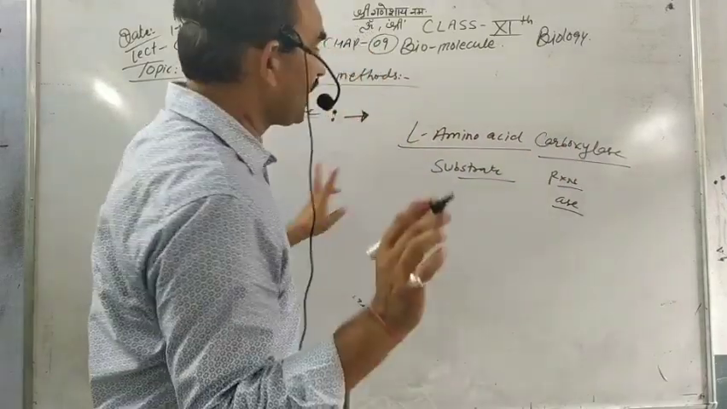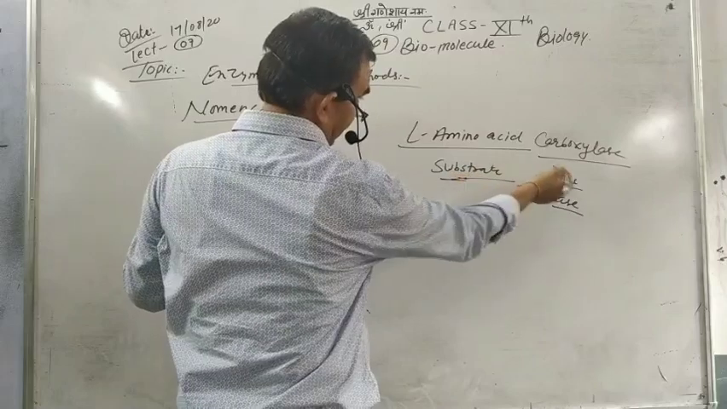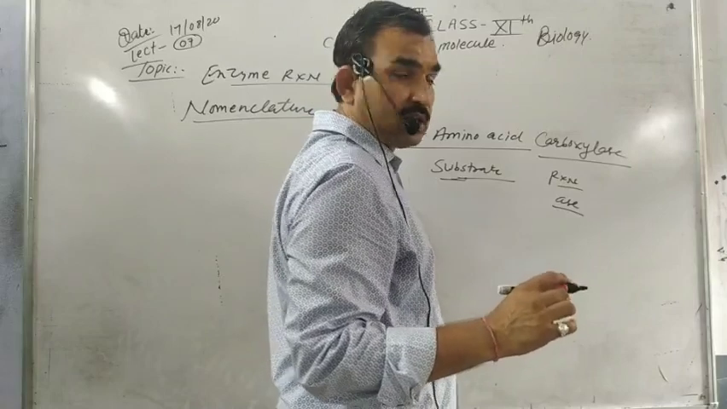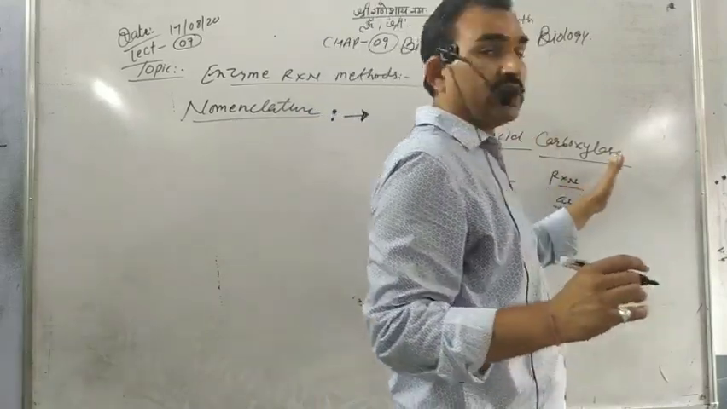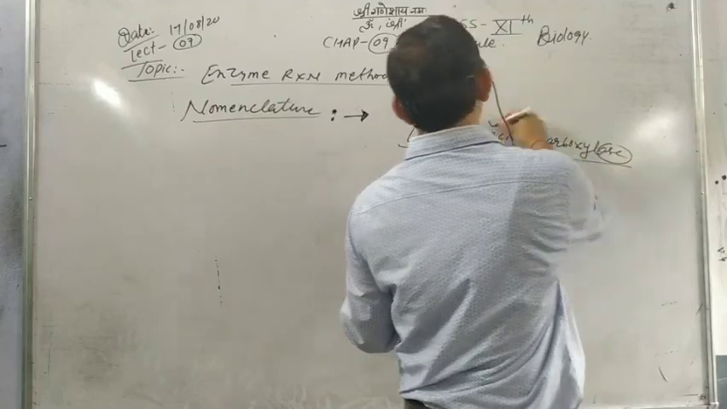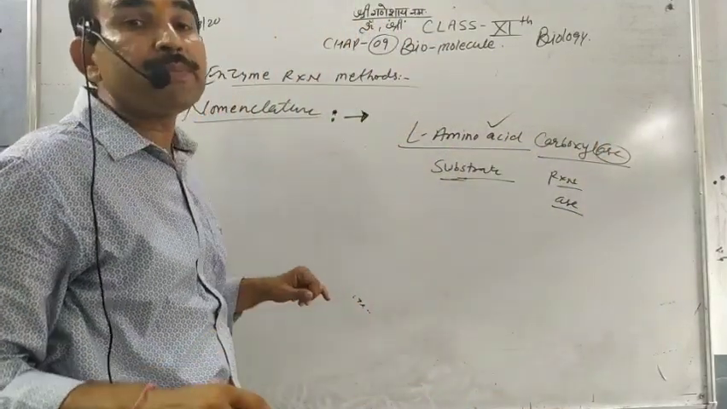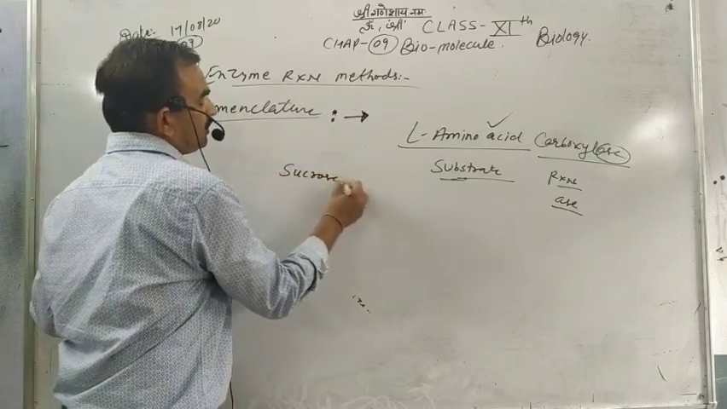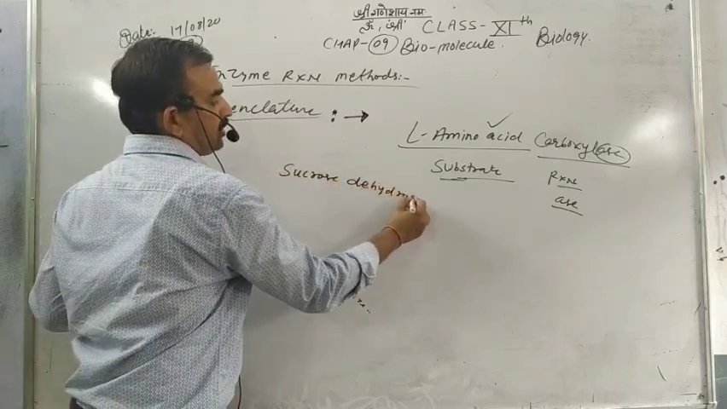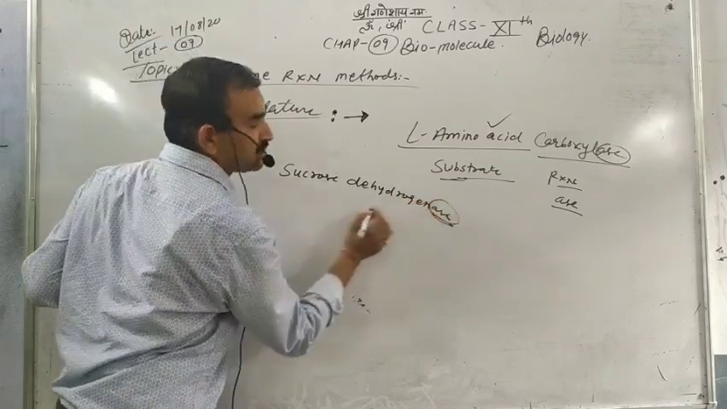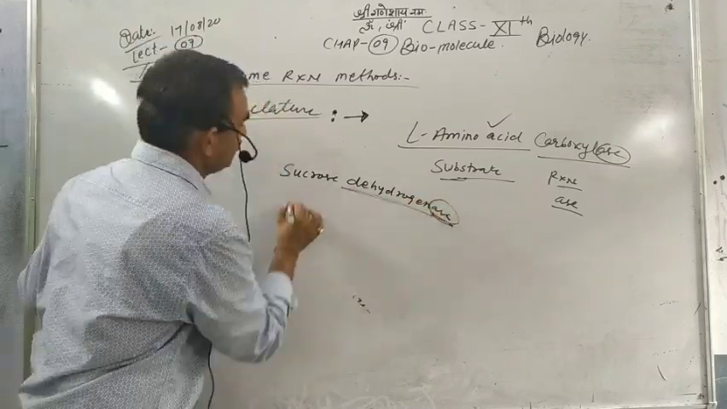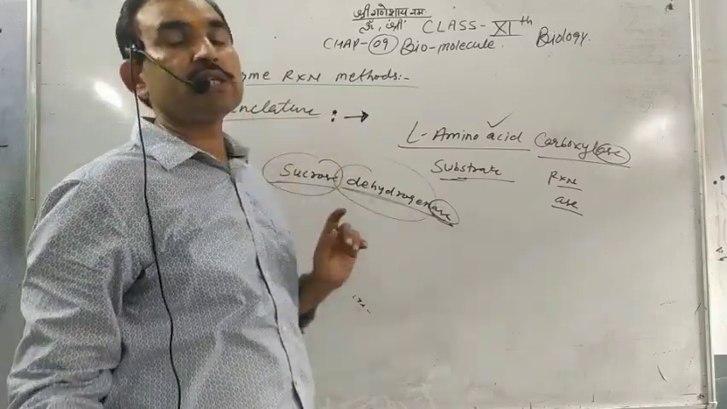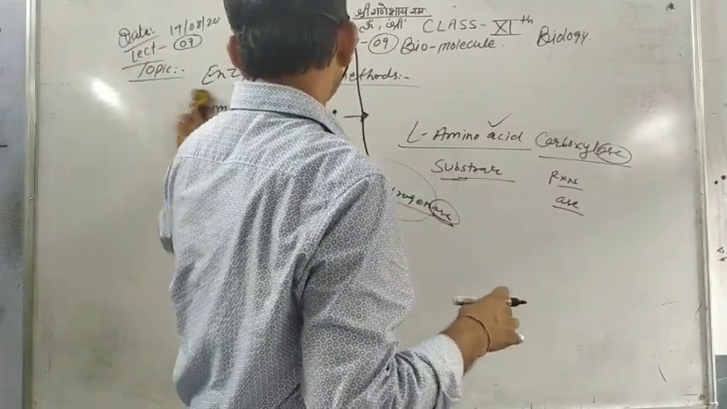When we use both the substrate and the reaction, the substrate is put before the reaction, and -ase is used at the end of the reaction. So it is the best method of nomenclature, just like sucrose dehydrogenase. Dehydrogenase is used after the reaction, but sucrose is the substrate, put before the reaction. So these are the best methods of nomenclature.